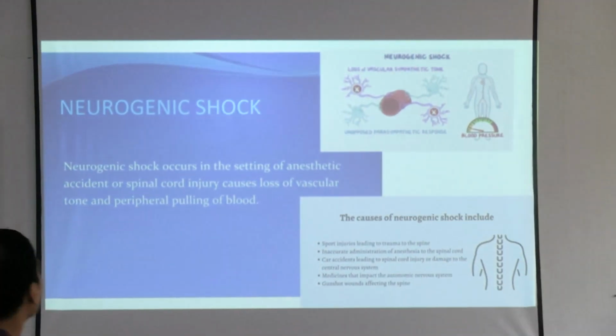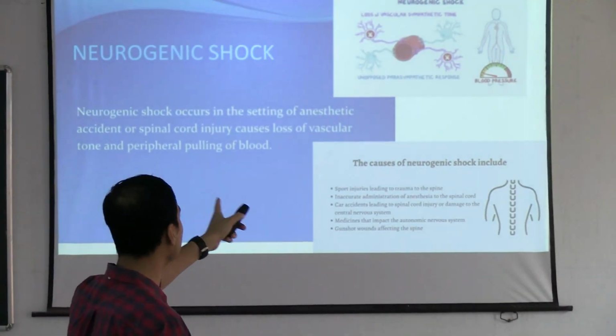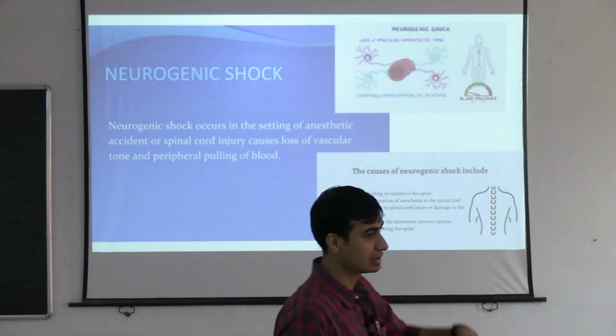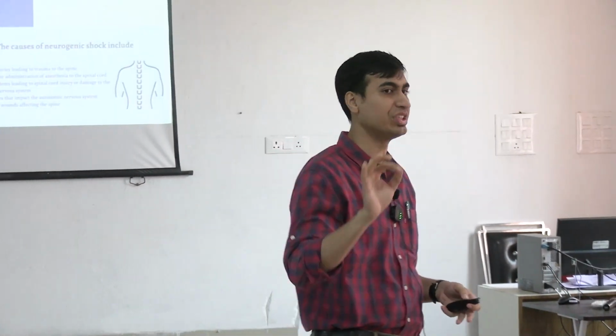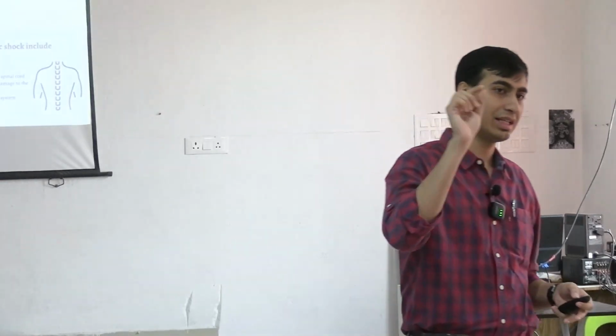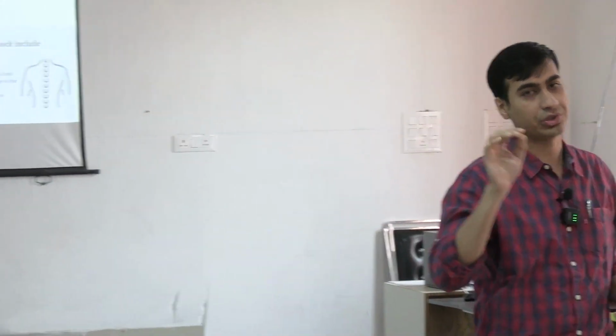So just quickly I will go through neurogenic shock. See, the loss of vascular sympathetic tone, okay? The sympathetic tone is what it maintains, and that sympathetic chain is from T1 to T6. So if there is any damage, a closed injury or a blunt trauma to the spine within that region, you have to be careful of that.